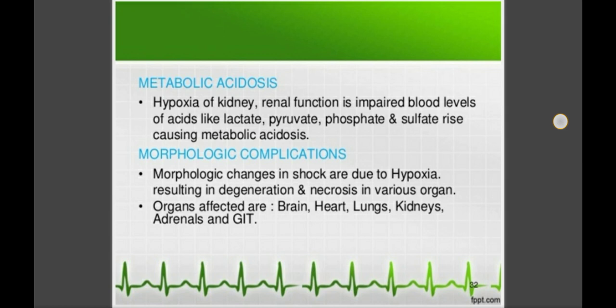Due to this necrosis and degeneration, you will see morphological changes in different parts of the body, mainly in the brain, heart, lungs, kidney, adrenals and GIT.